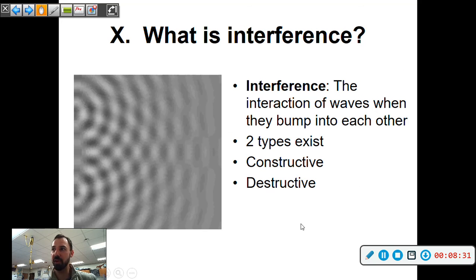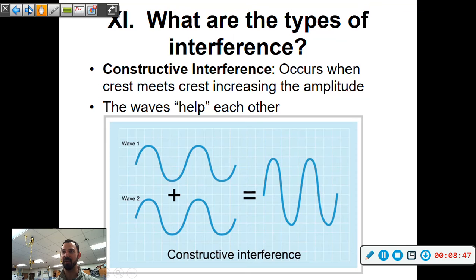All right, interference is the interaction of waves as they bump into each other. There are two types, either constructive or destructive. Constructive, obviously, they work together. Destructive, they work against each other. Let's do this with sound as an example. Constructive interference is the way a band, a chorus, or an orchestra has multiple people playing the same thing.